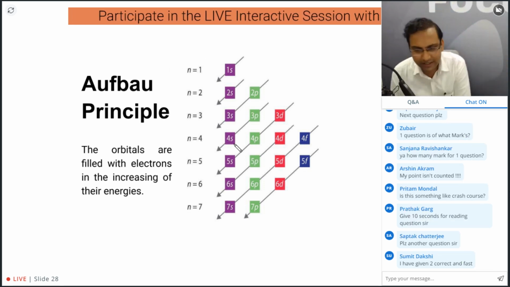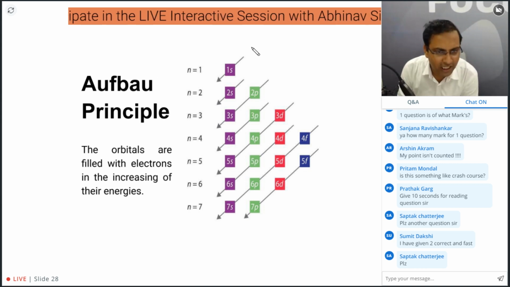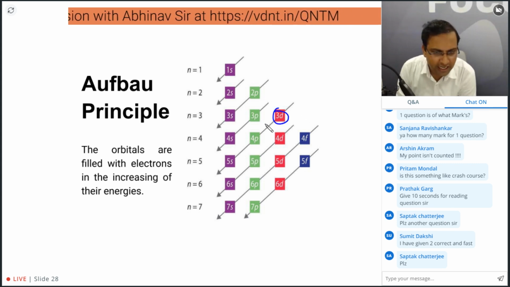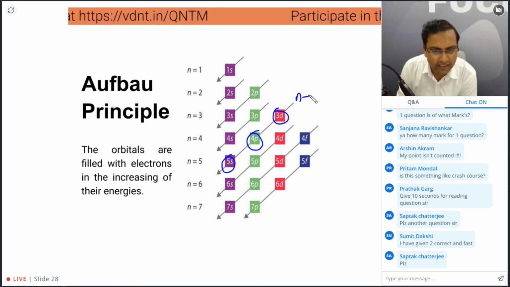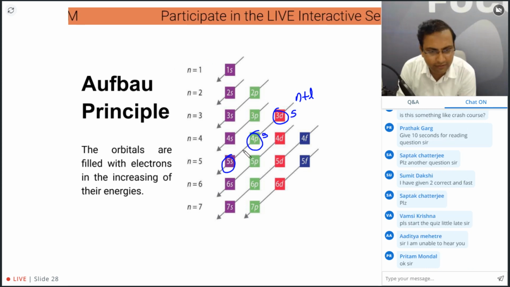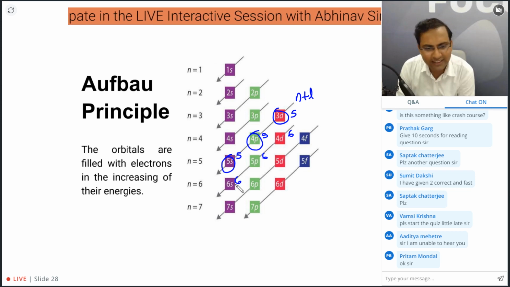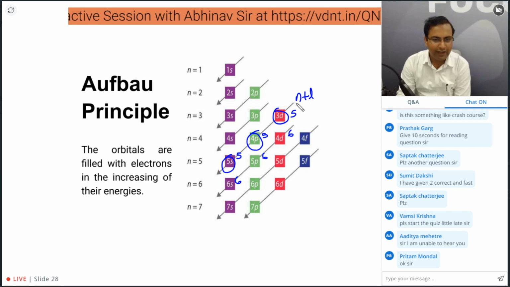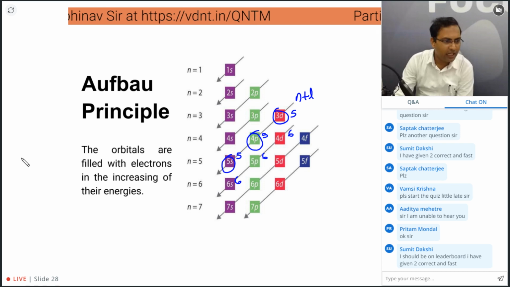Okay. Yeah, wait. So this is what I was talking about, the Aufbau rule, 1s, 2s, 2p, 3s. The orbitals which are on the same line, on the same arrow, have the same value of n plus l. Let's say this has 5, 4 plus 1 is 5, and 5s is also 5. So this has 6, 6, 6, and something like that. Okay, so the order of energy will be like this. If the value of n plus l is same, the higher value of n gives you the higher value of energy.